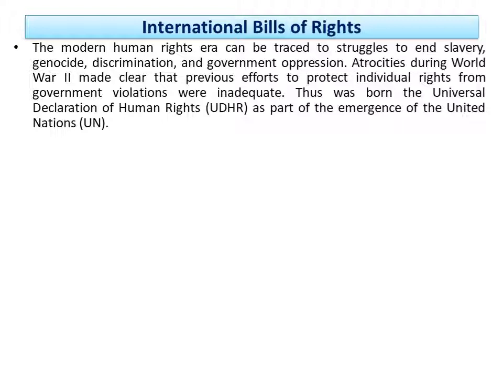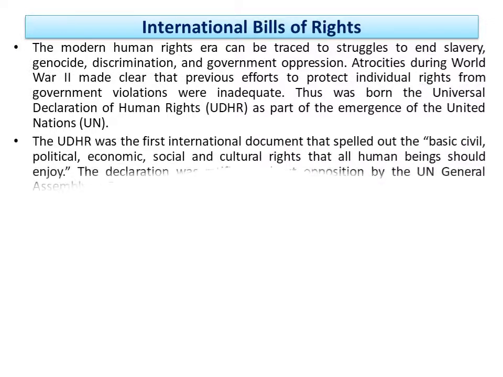Thus was born the Universal Declaration of Human Rights as part of the emergence of the United Nations. That means in the Second World War, governments and state authorities killed humans and treated civilians very badly, crudely. So, to stop such activities, the International Bill of Rights (UDHR) emerged in 1948.